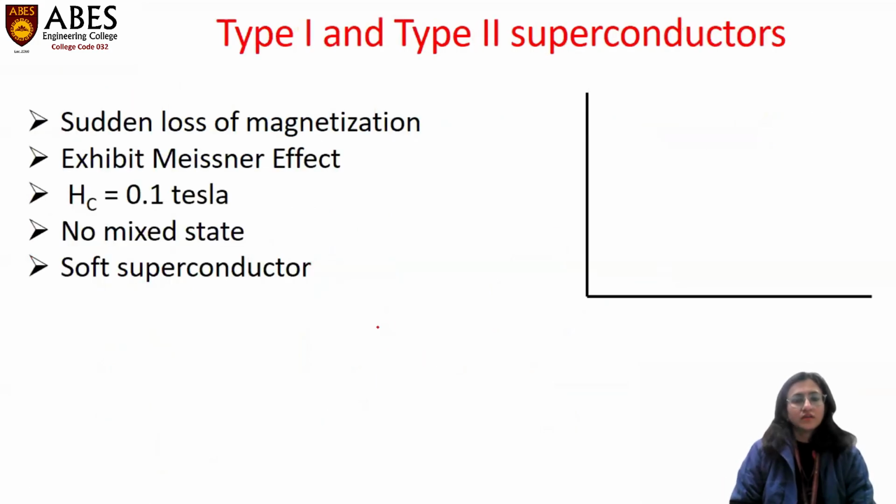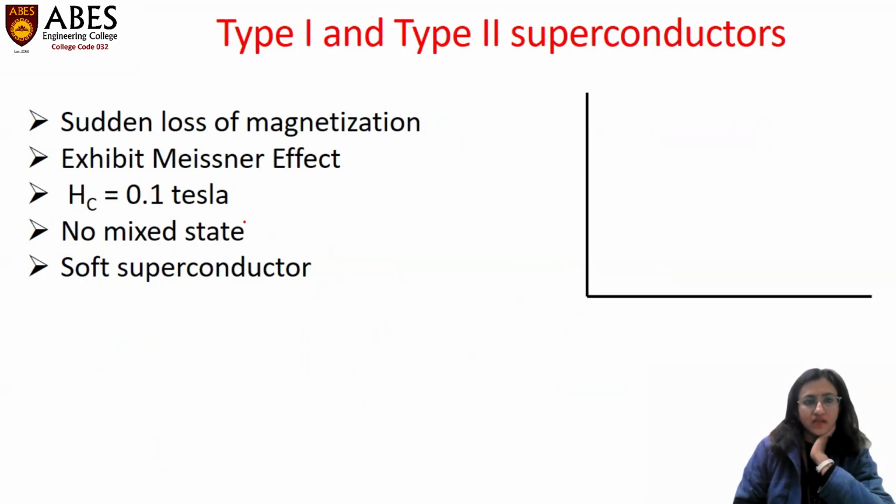Next, there are basically two types of superconductors, Type 1 and Type 2. Type 1 superconductors are also known as soft superconductors. Their behavior can be shown in this graph, where we will plot the graph between magnetic field and magnetization.